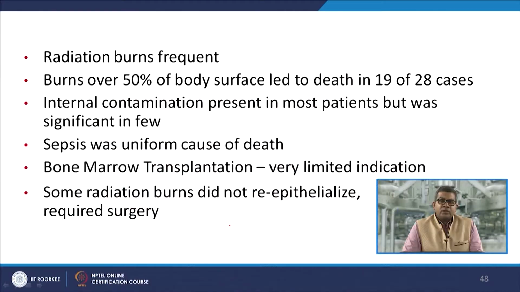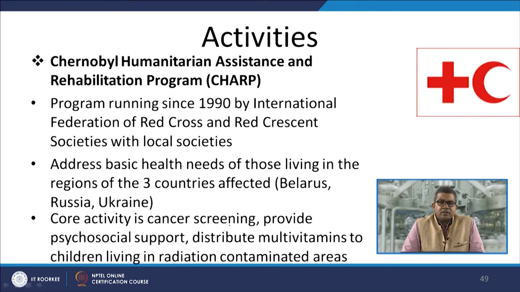Now, let us look at some other facts about the radiation. Radiation burns were frequent. Burns over 50% of the body surface led to death in 19 of 28 cases. Internal contamination was present in most patients but was significant in very few. Sepsis was a uniform cause of death. Bone marrow transplantation was of very limited benefit. Some radiation burns did not re-epithelialize and required surgery.